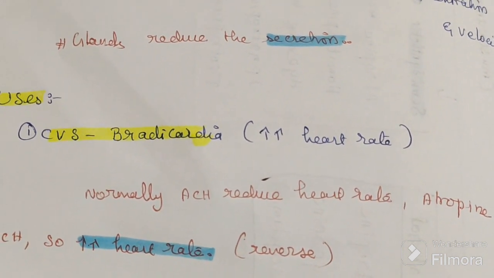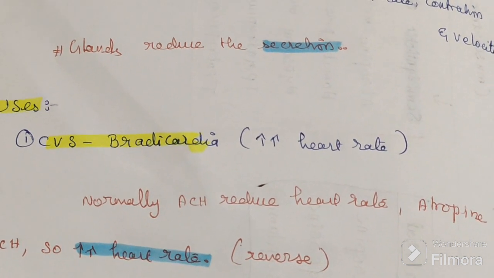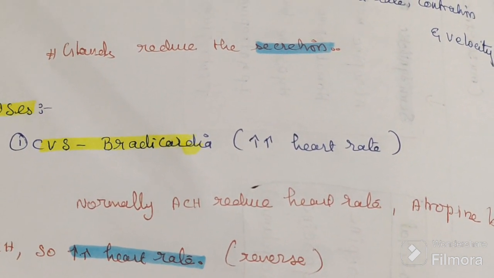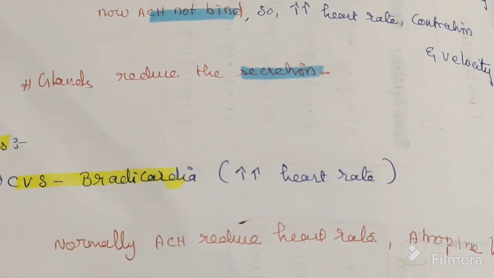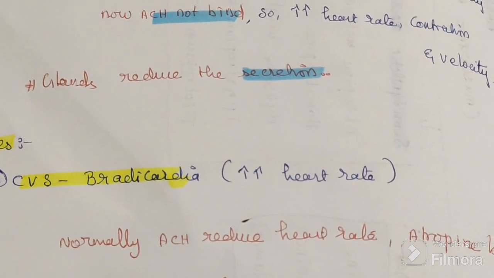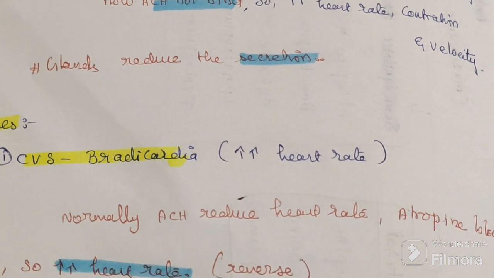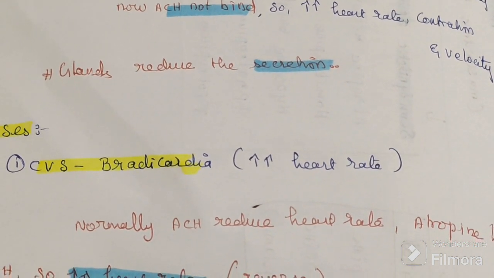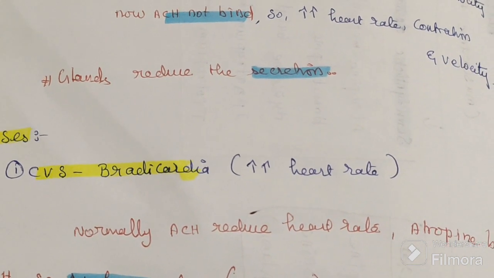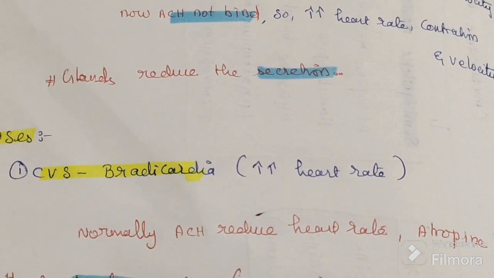Next, uses. There are 7 uses and 2 side effects here. Here everything is opposite. So whenever bradycardia is there, these drugs increase the heart rate. Atropine increases the heart rate.